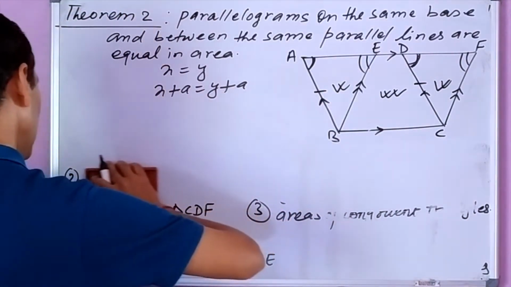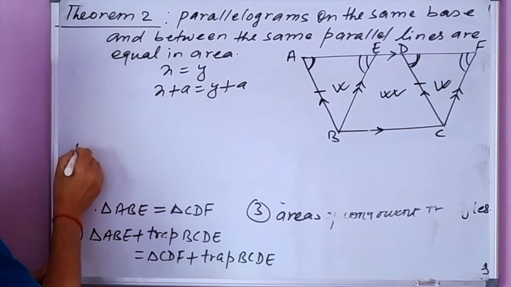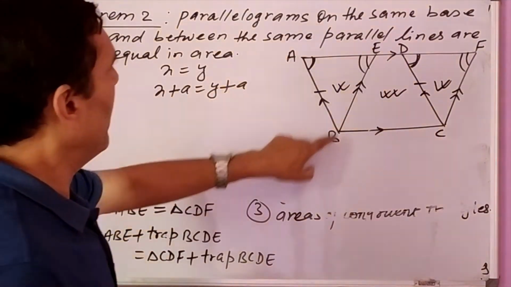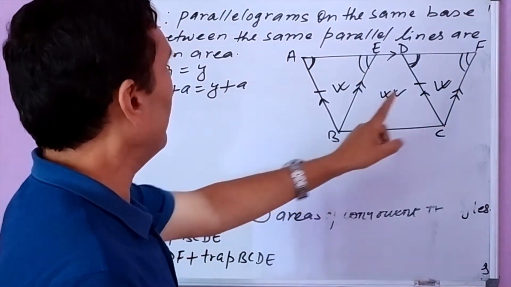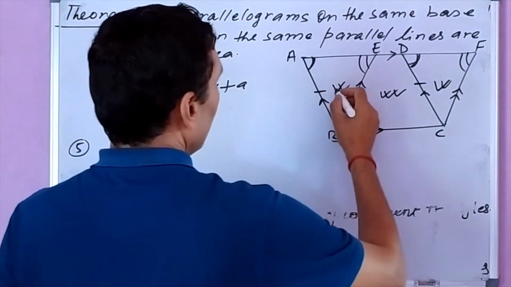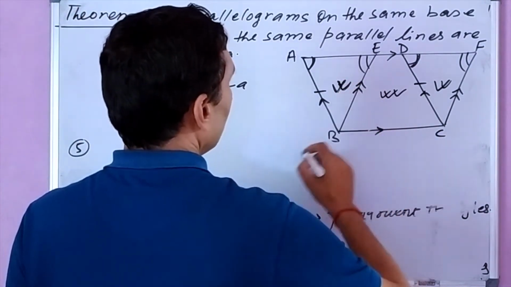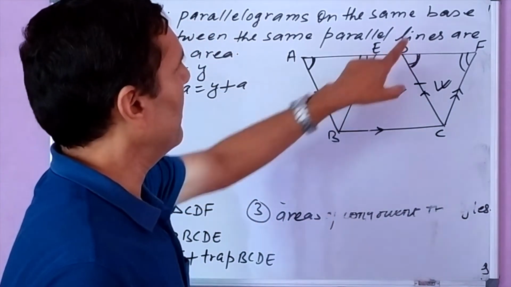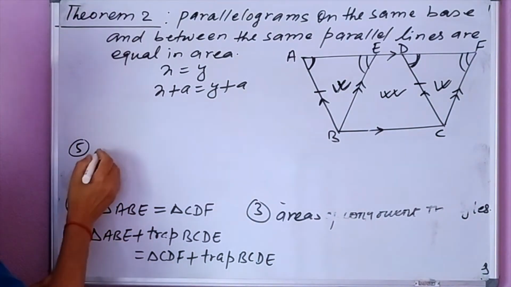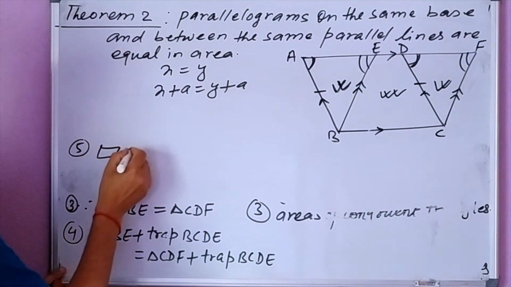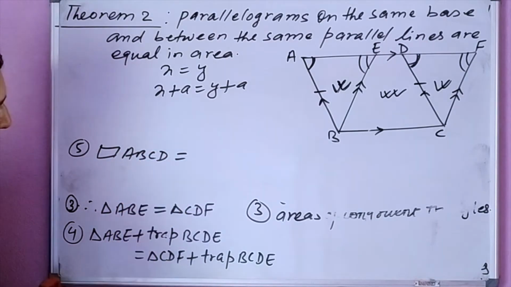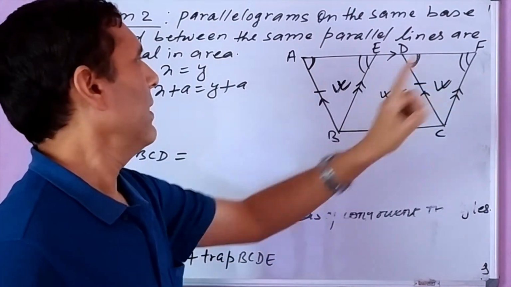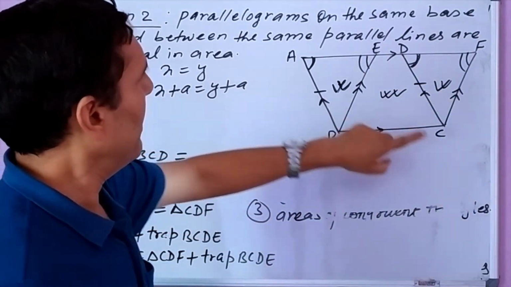Look here, number 5, triangle ABE plus trapezium BCDE. When we add the area of the triangle ABE and the area of trapezium BCDE, the sum is parallelogram ABCD. So for the sum we can write parallelogram ABCD. On the other side we have the sum of triangle CDF and trapezium BCDE.